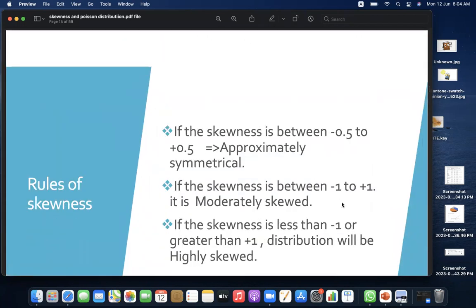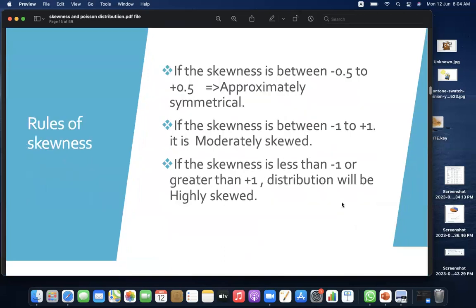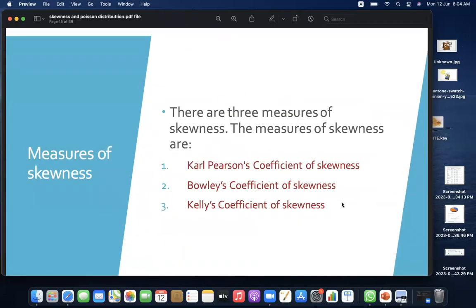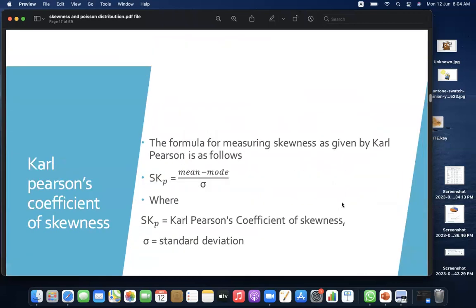Rules of skewness. If the skewness is between minus 0.5 and positive 0.5, the distribution is approximately symmetrical. If the skewness is between minus 1 and positive 1, it is moderately skewed. And if it is less than minus 1 or greater than positive 1, the distribution is highly skewed. Measures of skewness. There are three measures of skewness: Karl Pearson's coefficient of skewness, Bowley's coefficient of skewness, and Kelly's coefficient of skewness.